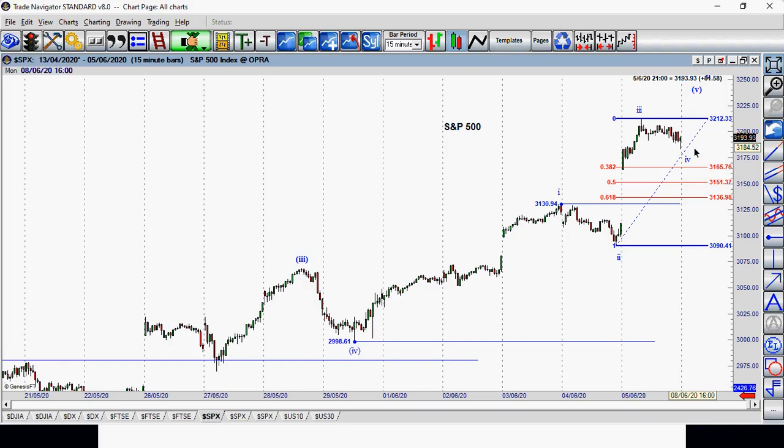But the question again I have to ask is, if I'm going to use a 50 point stop loss, is there 100 points of profit potential? That's the question now. Because remember, we always stay in the same risk reward. So if I'm going to buy at 31.80, can the market rally to 32.80? And I think it's possible.